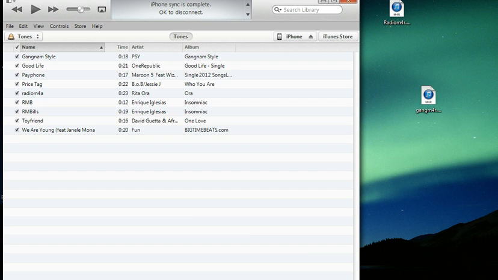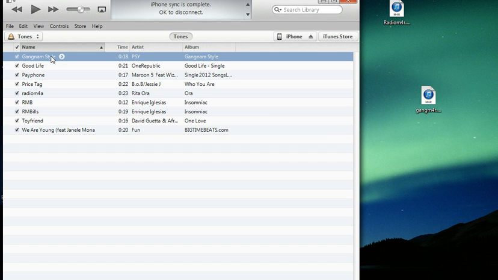To make sure that your ringtone works, it's better if you make it shorter than 30 seconds. So it's gonna work, and you don't have to worry if it's not playing right. And if you happen to have a very long ringtone, you can still edit it when you go back to iTunes. So you don't have much to worry about, or you just have to do the process again.